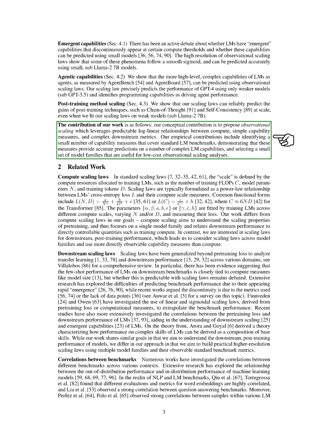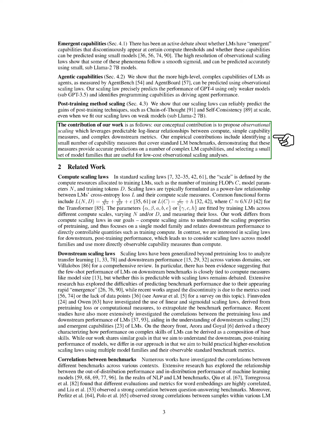Research has explored the challenges of predicting benchmark performance due to factors like rapid changes in performance and the metrics used. Some studies have proposed using scaling laws derived from pre-training loss or computational measures to predict benchmark performance. Correlations between different benchmarks have also been studied extensively.